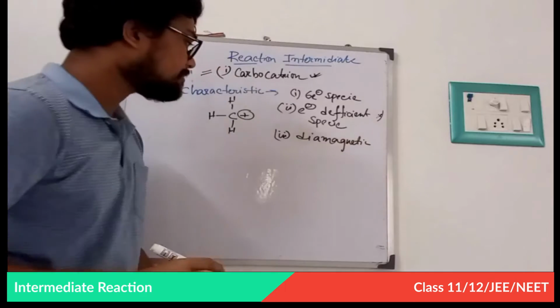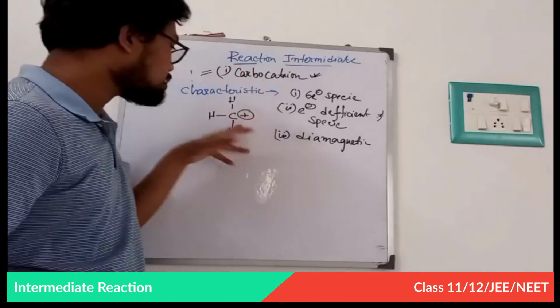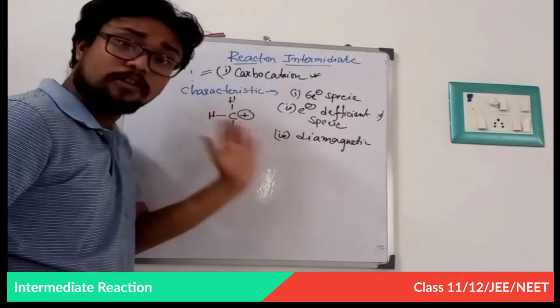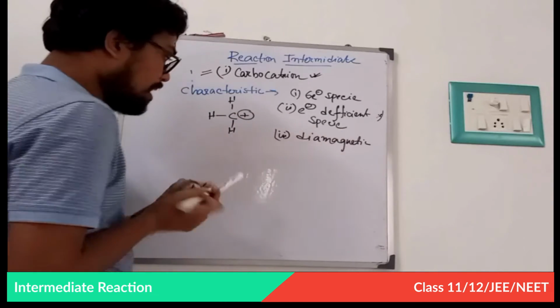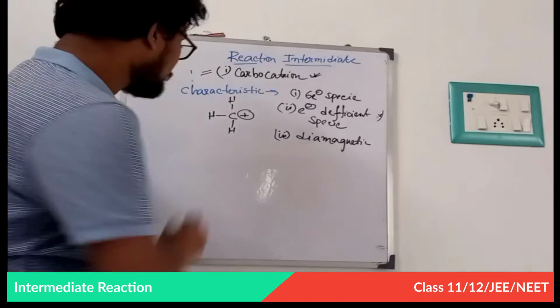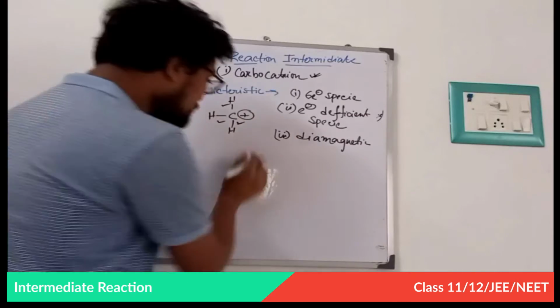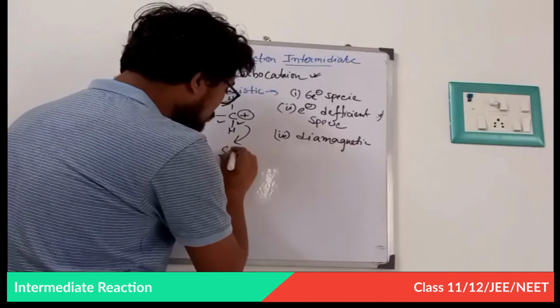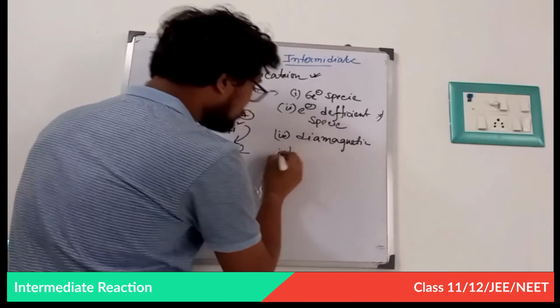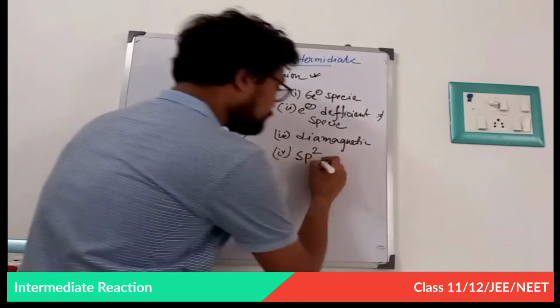Now, what is the next important point? What is the hybridization of a carbocation? Now, look. In calculation of hybridization, we only consider the sigma bonds. There is 1 sigma bond, 2 sigma bonds, 3 sigma bonds. That means this is sp2 hybridized. So a carbocation is sp2 hybridized.